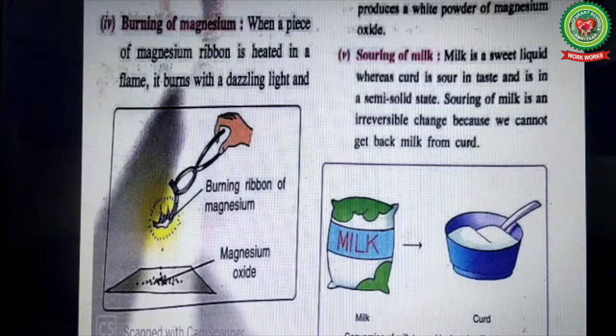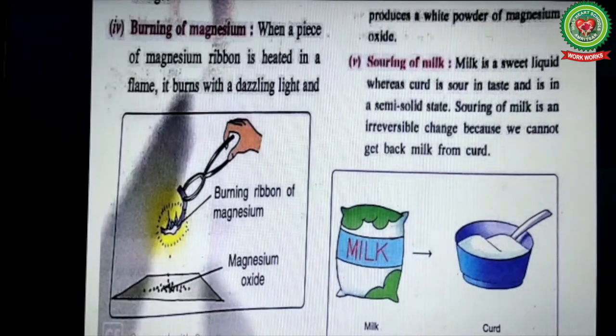And that white powder is none other than magnesium oxide. Next is souring of milk. Milk is a sweet liquid whereas curd is sour in taste and is in a semi-solid state. Students, you must have seen milk and curd at your home. Milk is liquid and curd is semi-solid. But curd is formed from milk.